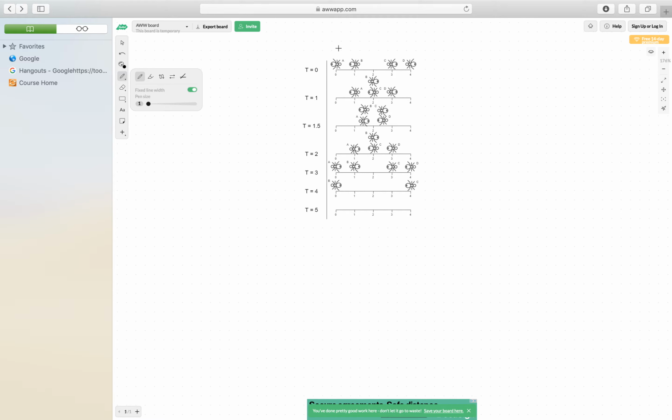So given example 1, after 1 second, ant A will move to position 1, ant B will move to position 2, ant C will also move to position 2, and ant D will move to position 3.